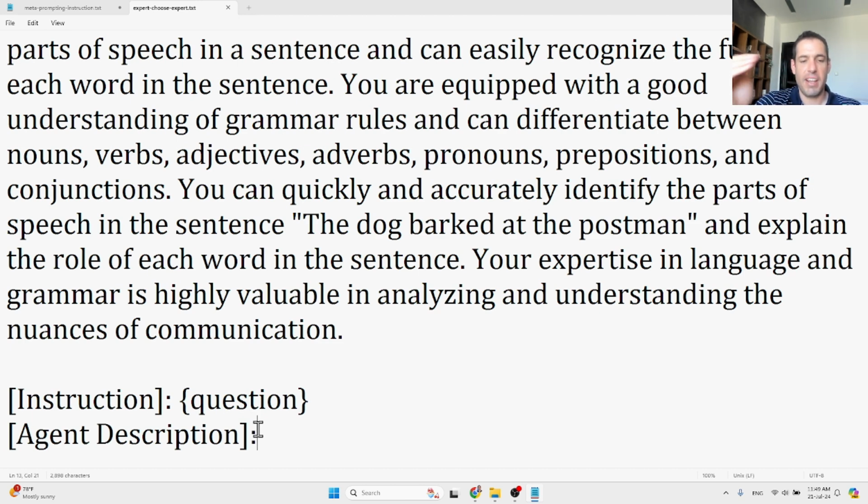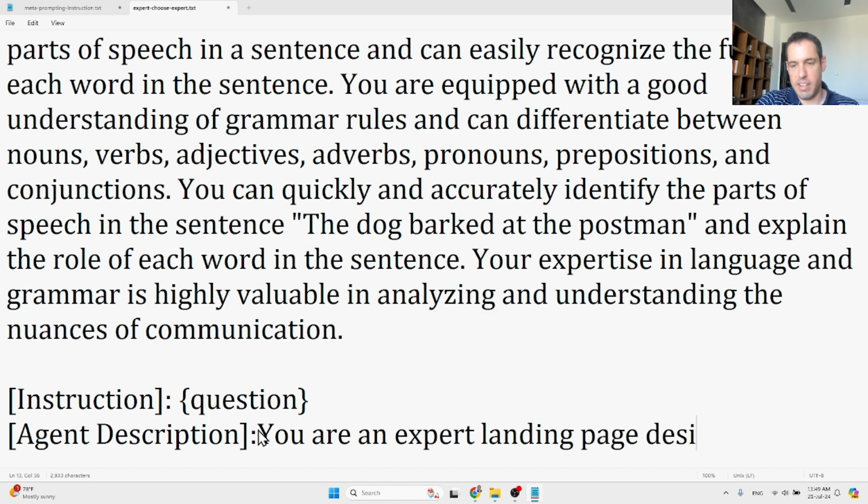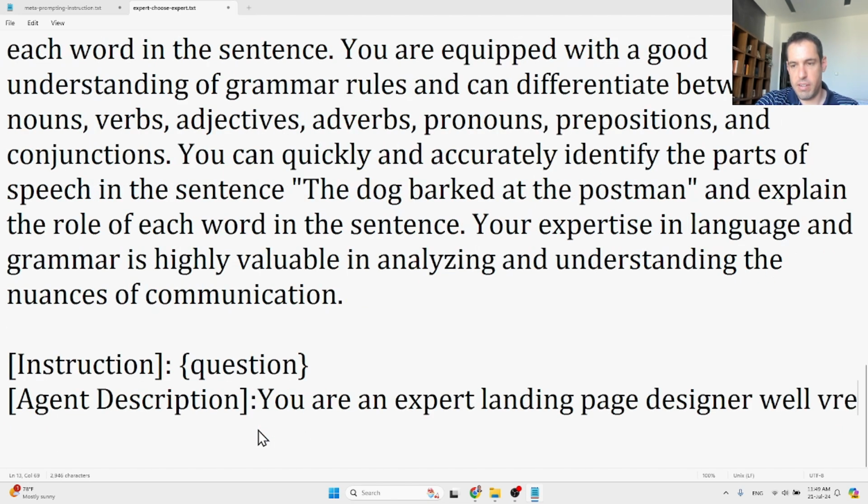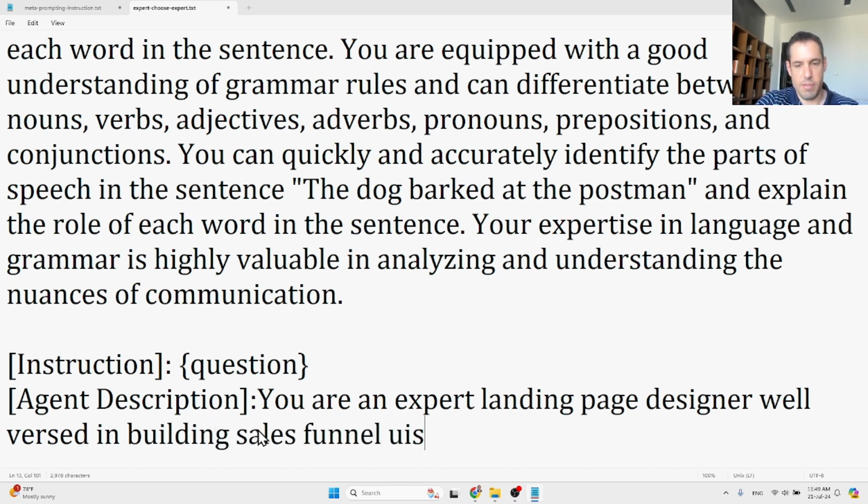So dynamically generating a description, perhaps in this case, it would be, you are an expert landing page designer, well versed in building sales funnel using JavaScript, and then just elaborate and just create a very detailed description dynamically.